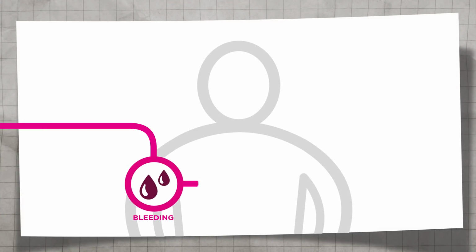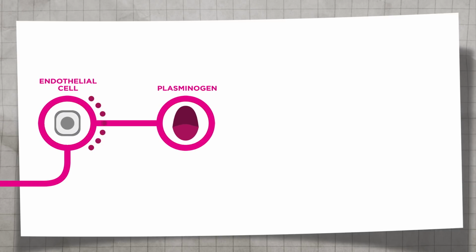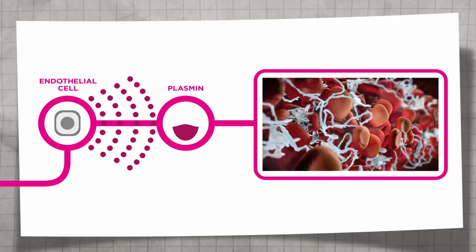In normal physiological conditions, the process of clot breakdown, or fibrinolysis, begins as the structural integrity of the vessel wall is restored. Endothelial cells begin to secrete a protein called tissue plasminogen activator, which activates the protease plasmin to degrade